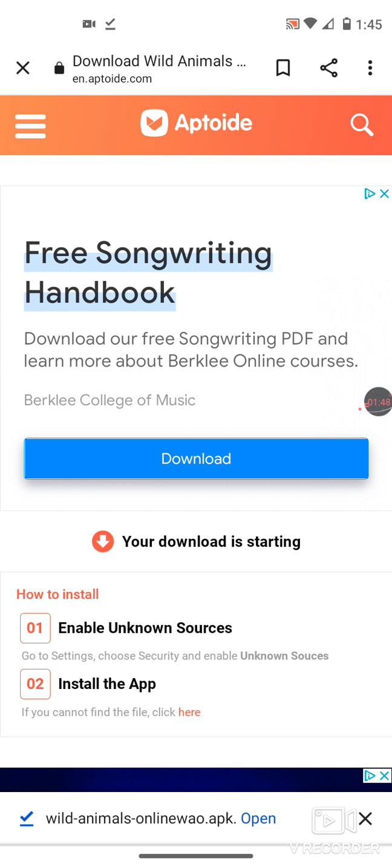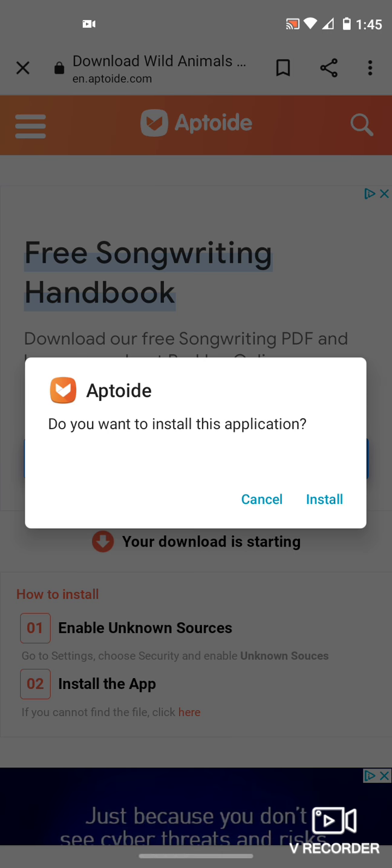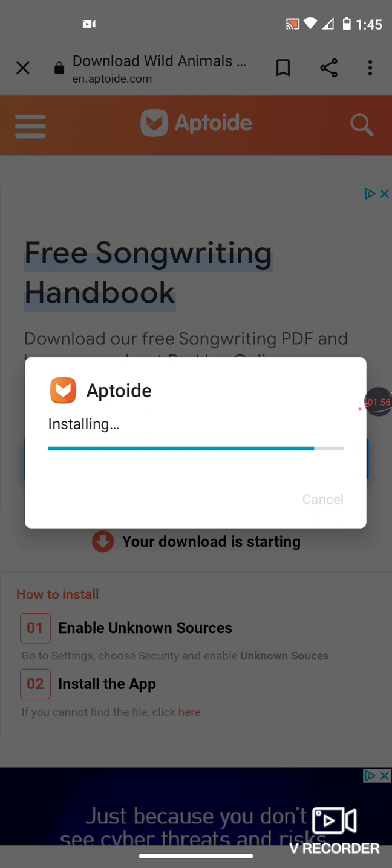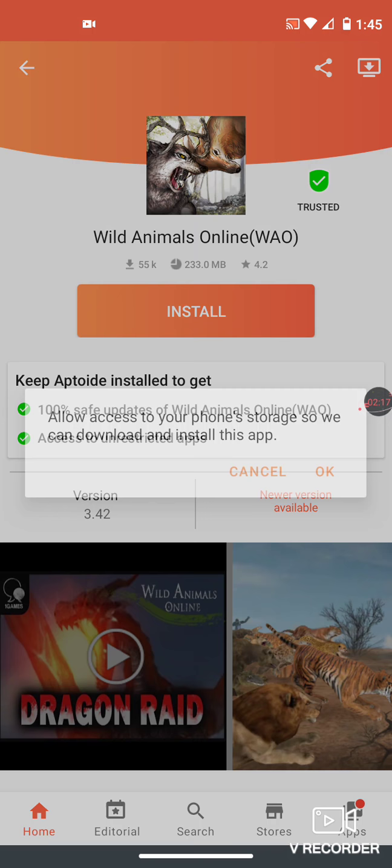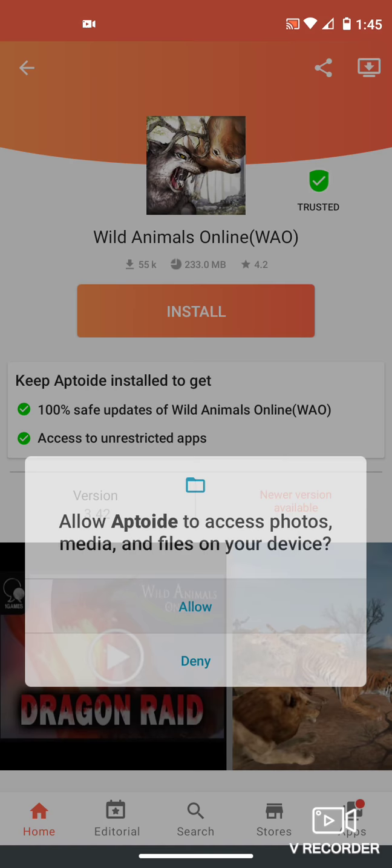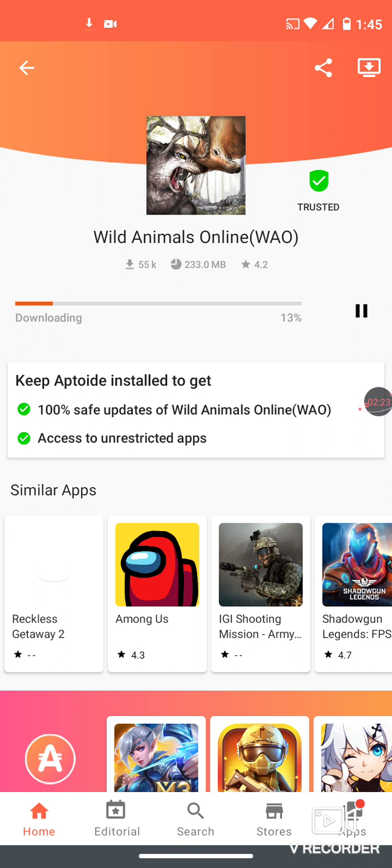And you're going to install it, and you're going to click open. You're going to click install. Just give it a second. Tap open. Alright, now it already knows what you want it to do. So it says, do you want to install this app? Yes, we do. We're going to click OK. We're going to give it permission, which we're going to allow it to install it on our device.